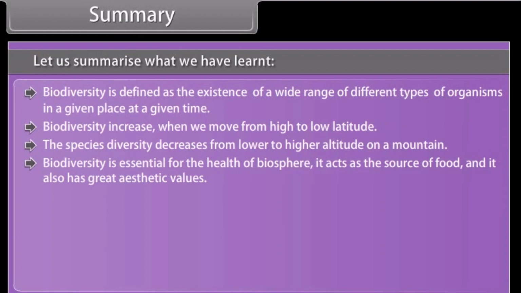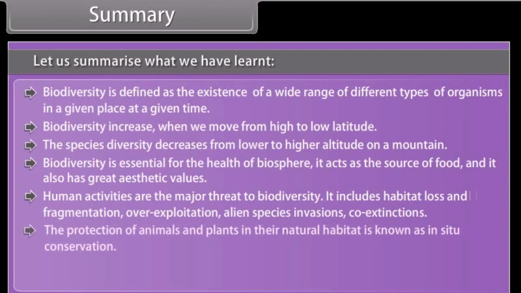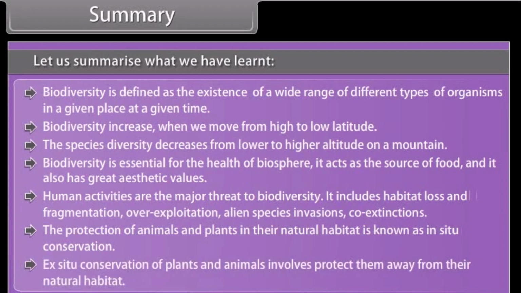Biodiversity is essential for the health of the biosphere. It acts as the source of food, and it also has great aesthetic values. Human activities are the major threat to biodiversity. It includes habitat loss and fragmentation, overexploitation, alien species invasions, and co-extinctions. The protection of animals and plants in their natural habitat is known as in-situ conservation. Ex-situ conservation of plants and animals involves protecting them away from their natural habitat.